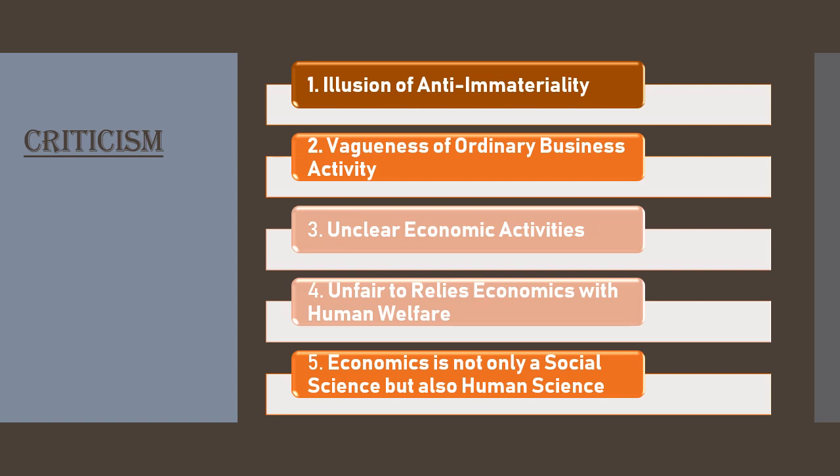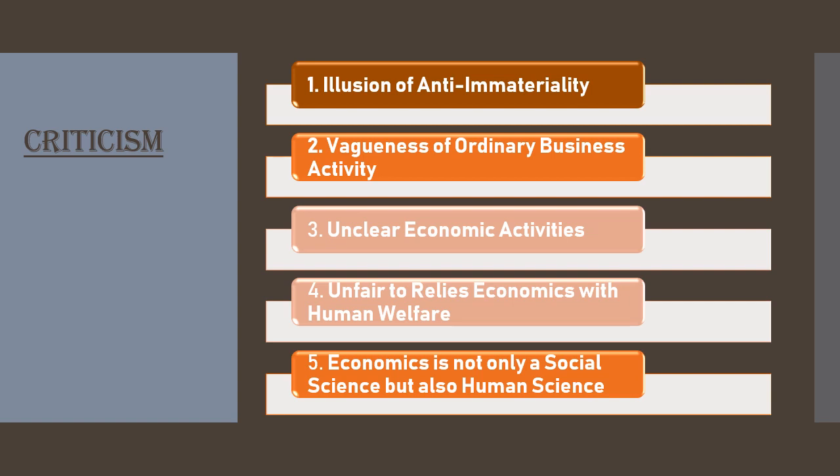Again, this criticism was also given for Adam Smith's definition: they did not consider immaterial, that is non-tangible, things. So this is a criticism point from other economists.